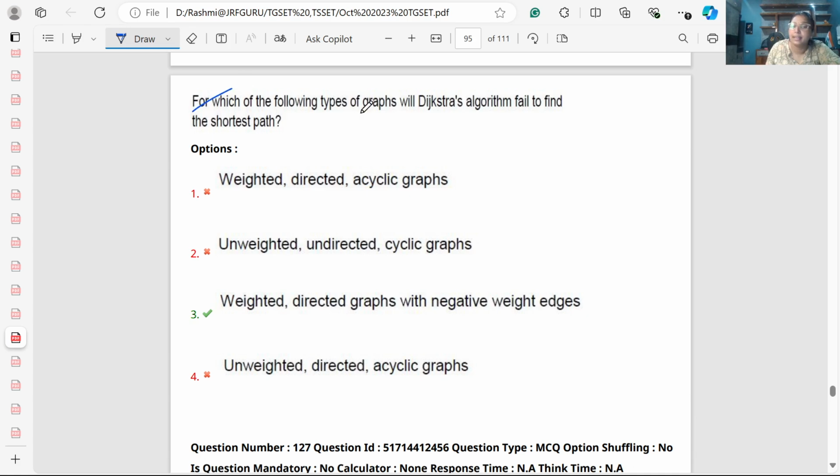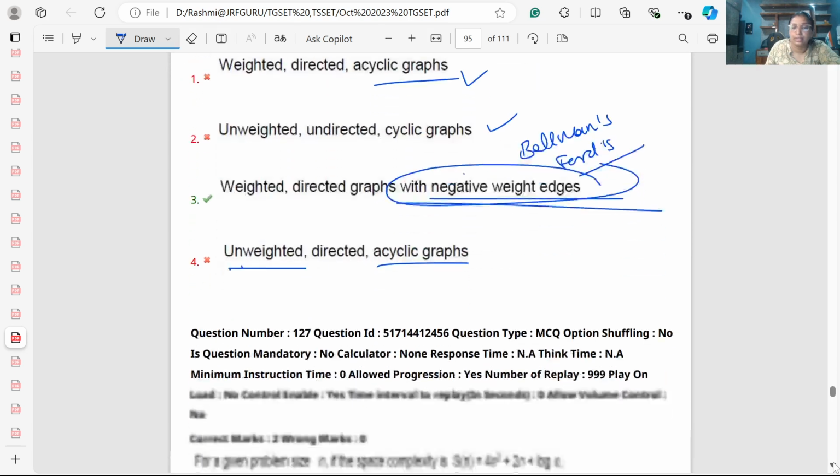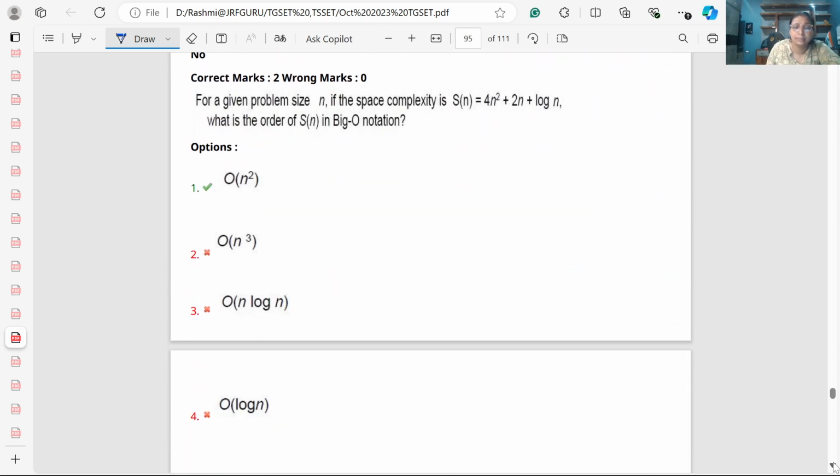For which of the following types of graph will Dijkstra fail to find the shortest path? For a weighted directed acyclic graph, it can work. For a cyclic graph, it can work. For an unweighted graph, we have to assign some weight. But if there is a negative weight, then Dijkstra cannot work. Here we will require the Bellman-Ford algorithm. Bellman-Ford is required if the weight is negative, for a directed graph, to calculate the single source shortest path.